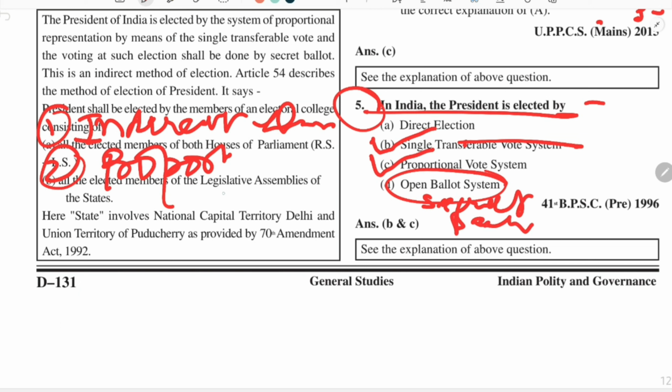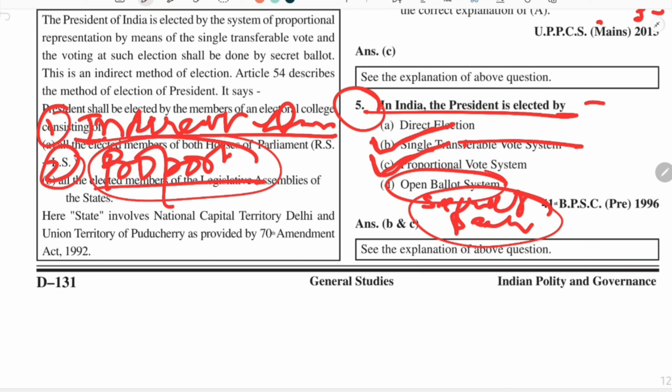So these are the three words: single transferable vote system, proportional representation, and secret ballot system. So we will try to understand these three words. Indirect, we know about it.